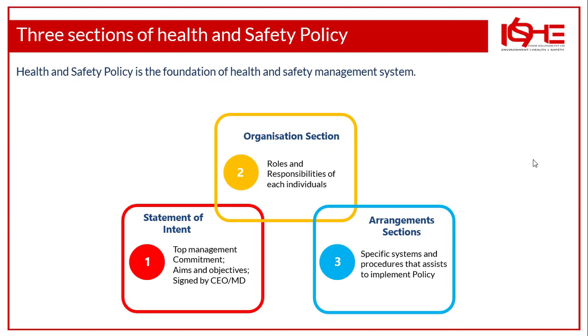So that is the organization section. And now the arrangement section. This section we call one of the lengthiest sections of the health and safety policy. So what does this section deal with? This section deals with the specific systems and procedures that are required to implement the policy. What are the systems you have? What are the procedures you have in place to implement the policy? We'll see some examples. You will get an idea of what arrangements you have to make for your organization to implement the policy successfully.